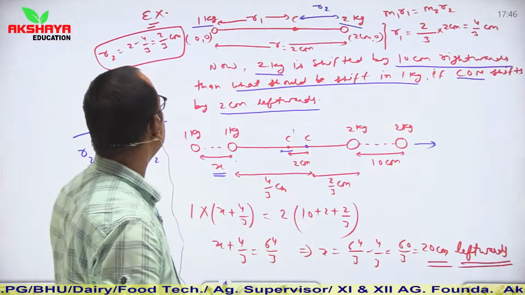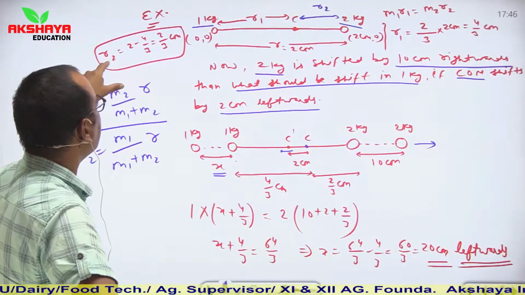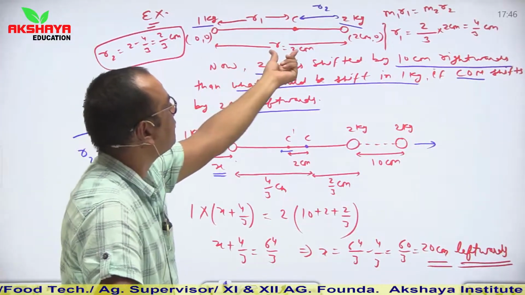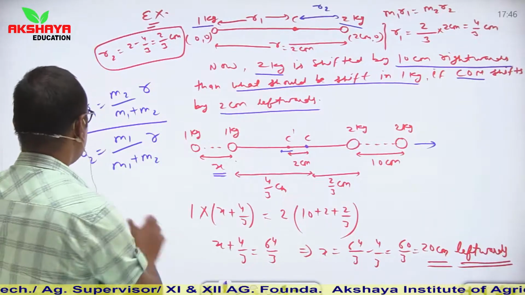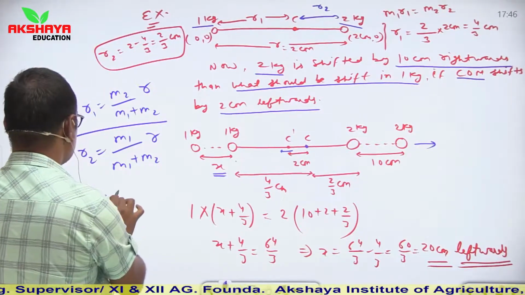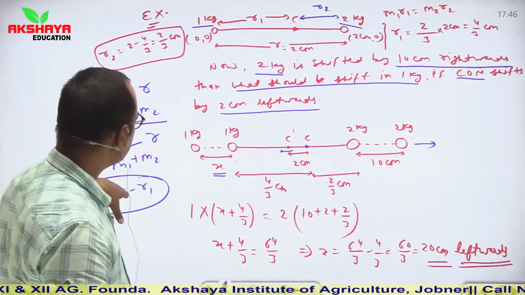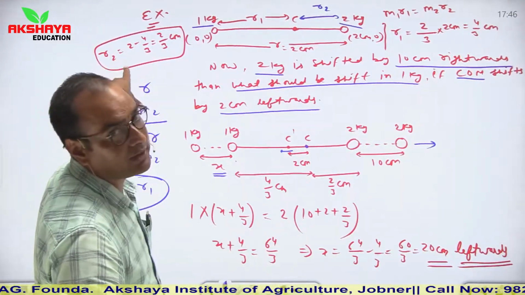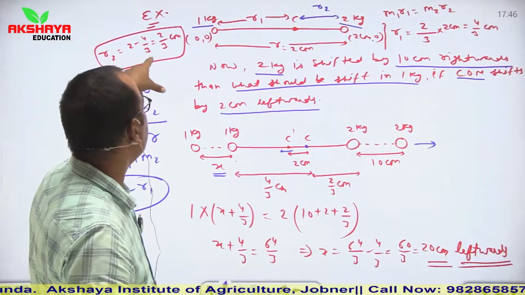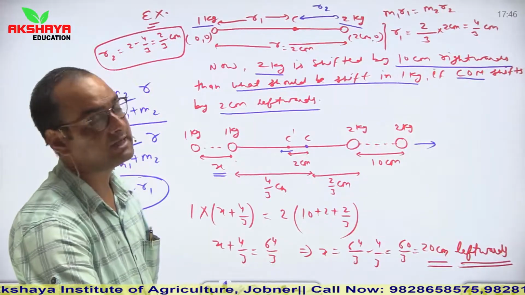And similarly R2 we can calculate directly either by subtracting it from R. So we can say that R2 is equal to R minus R1. We can also say this relation. So by using this relation, I have calculated R2, which is 2 minus 4 by 3, or we can say 2 by 3 centimeter.